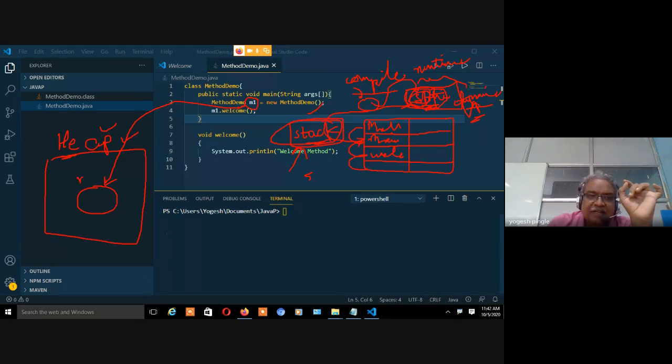Now, let's say I created an object called M1. So, where is it going to be created? It is created on the object called Object, right? Because we know there is a class called Object. We've seen it in the documentation, right? What is the root class in Java? The root class in Java is Object, right?